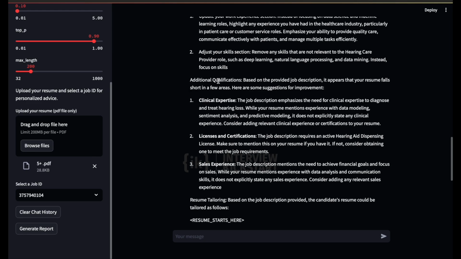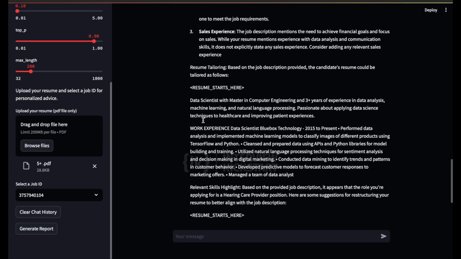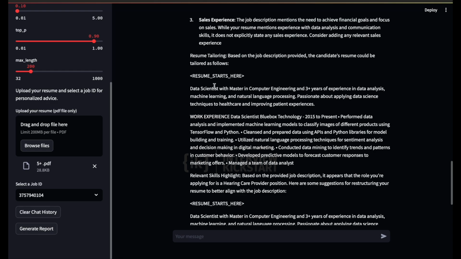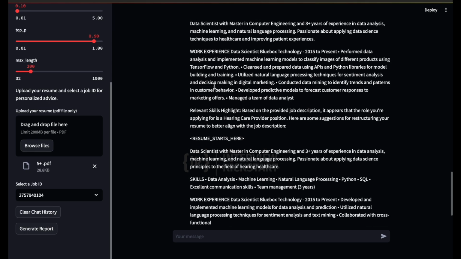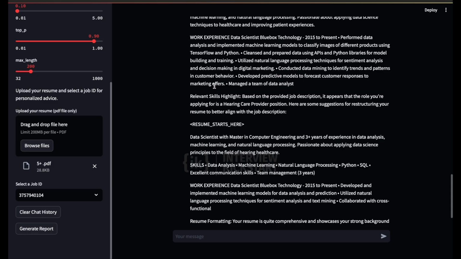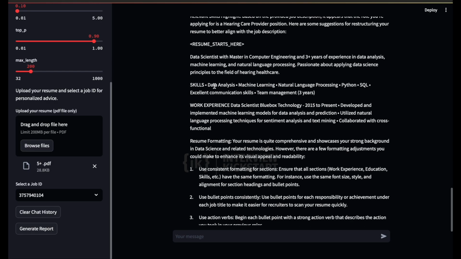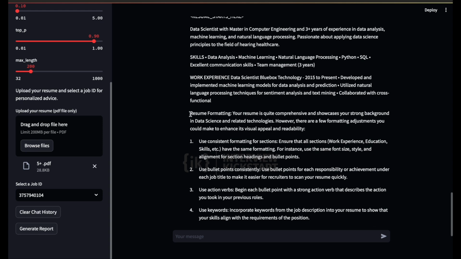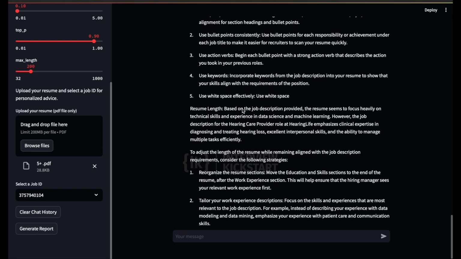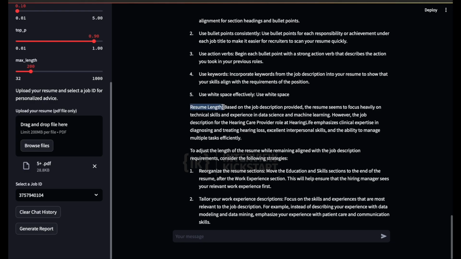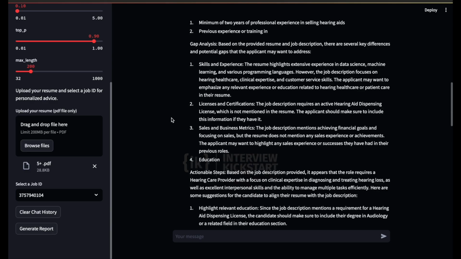We have a section for the additional qualifications, which the user might want to undertake in order to become more relevant for the job. We have a section for the resume tailoring, as to what they can do with the resume in order to tailor it specifically for that particular job. We have a section for the resume formatting, which tells the user what changes they can make to the resume in order to be more relevant for the job. Similarly, the resume length. Now, let's go back to the top.